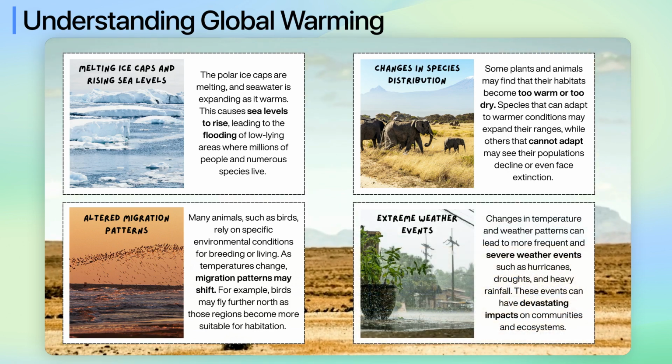Extreme weather events are another result of global warming. Changes in temperature and weather patterns can lead to more frequent and severe weather events, such as hurricanes, droughts, and heavy rainfall. These events can have devastating impacts on communities and ecosystems.